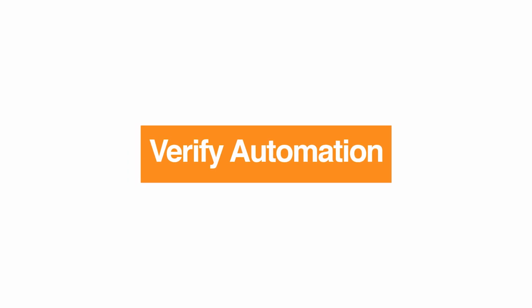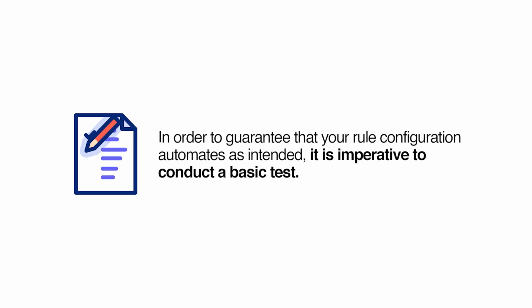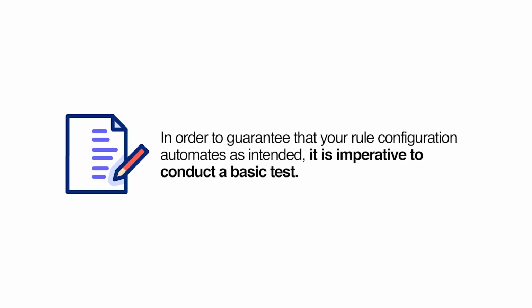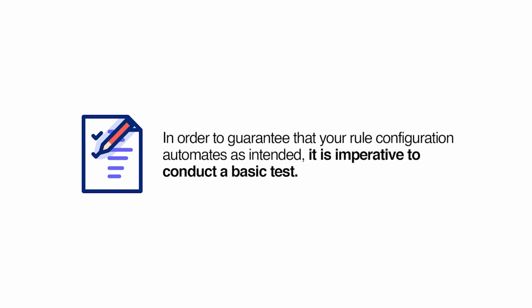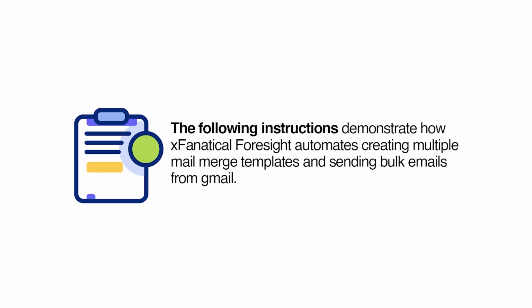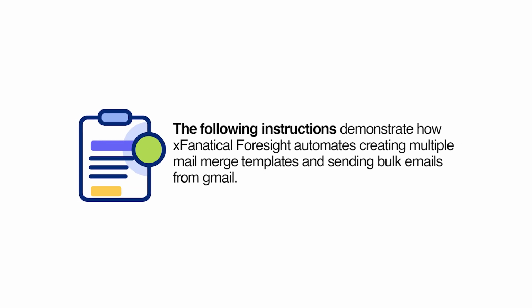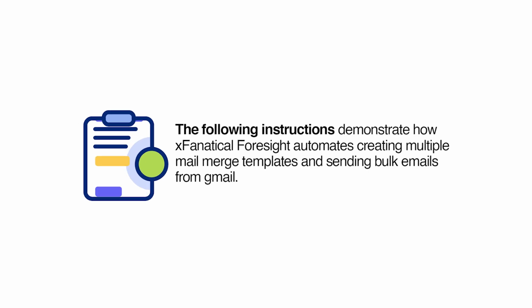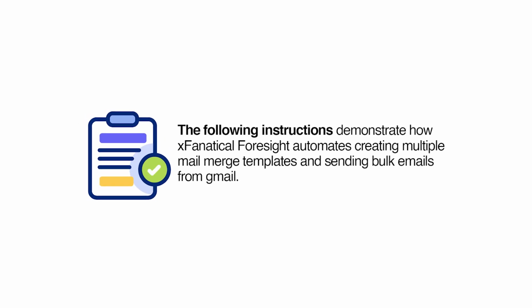Verify automation. In order to guarantee that your rule configuration automates as intended, it is imperative to conduct a basic test. The following instructions demonstrate how Fanatical Foresight automates creating multiple mail merge templates and sending bulk emails from Gmail.